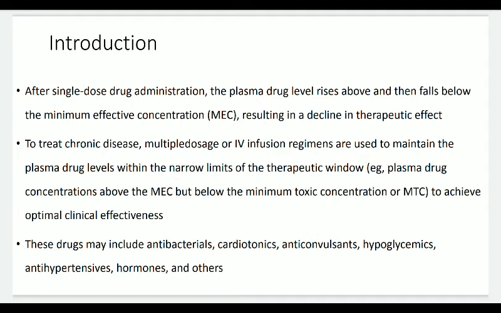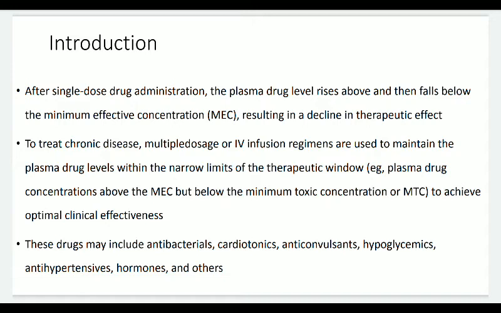You must remember that in the previous lecture I showed you a graphic which says what is the minimum effective concentration, then what is the minimum toxic concentration, and the area between the minimum toxic concentration and the minimum effective concentration is called the therapeutic window. The graph we use for knowing all these parameters is the plasma concentration of drug versus time.